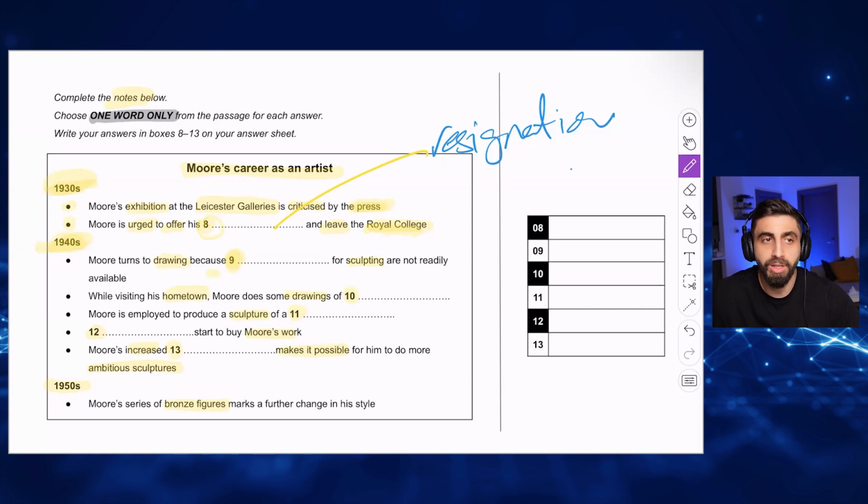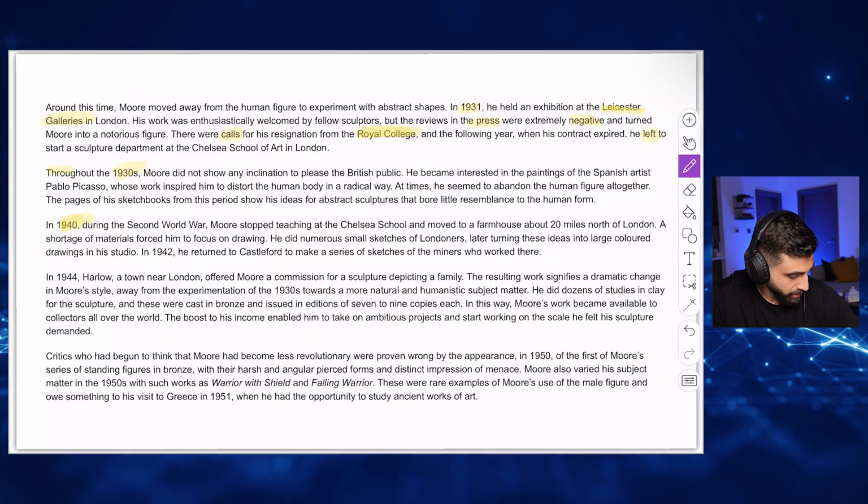So it looks like he started to become like a painter or an artist. Drawing, yeah? 1940s, during the Second World War, Moore stopped teaching at Chelsea and moved to a farmhouse about 20 miles north of London. His shortage of materials forced him to focus on drawing.